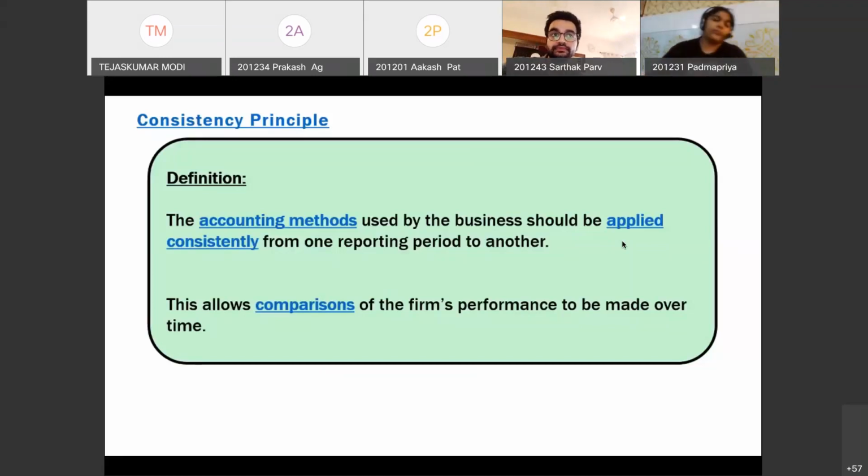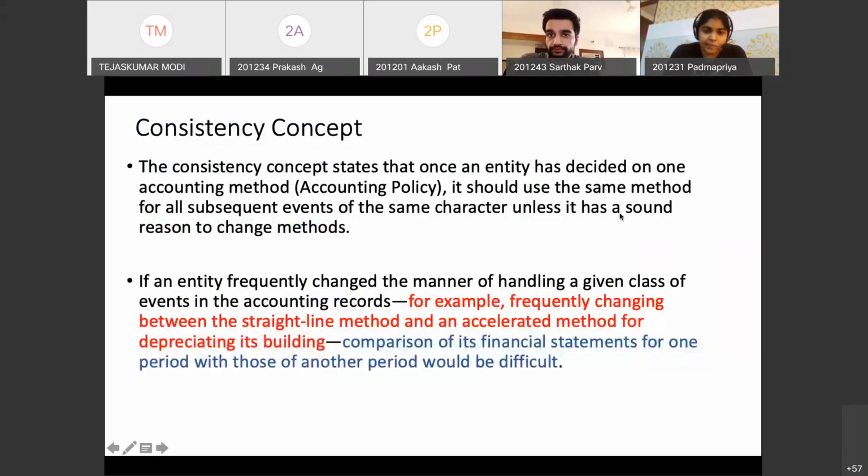But companies cannot change the policy every year, because then it becomes very difficult. It becomes easier to manipulate the accounting information, and it becomes very difficult to compare, so I cannot compare the performance of 2019-20 with maybe 2018-19, because every year the policy is different. I hope you are getting what I'm saying, right? This is very powerful, but again, it gives the business room to adopt the policy. So accounting methods adopted by the business firm should be consistent. They cannot change the policy unless it is required, because the business has changed or because it is necessary for that particular business. The classical example is the depreciation method.